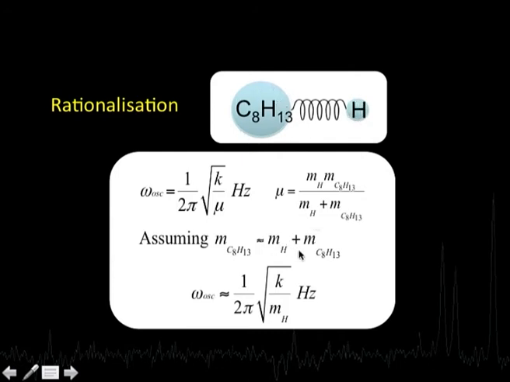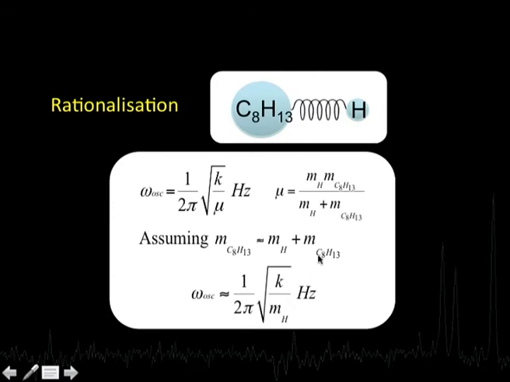When we assume that and substitute, this term remains as such, and in the denominator mH can be ignored. When we ignore mH, this term gets cancelled by this, and our mu comes out to be equal to mH. That is, if we substitute, we find omega oscillation equal to 1 by 2 pi square root of k by mH.